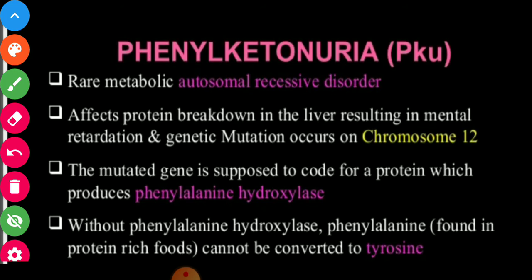This genetic disorder is phenylketonuria, in which phenylalanine is not converted to tyrosine, and this phenylalanine accumulates in the blood and in the brain also, which causes mental retardedness.